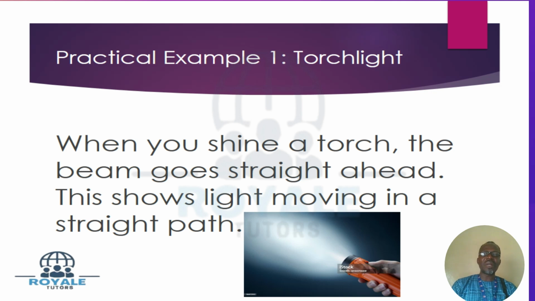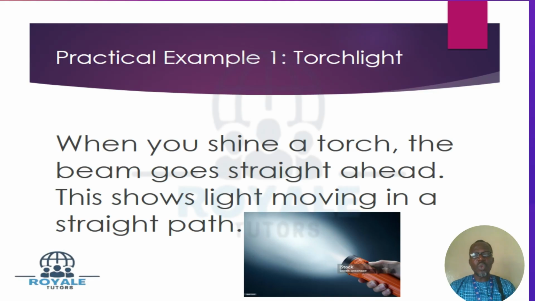Let's look at a practical example. I'm still telling you that light travels in a straight line. So let's look at a practical example to confirm it. You can see a torchlight, see the picture. When the torchlight is put on, see how the light travels. You know, it's not traveling in circular form, or in a curved or zigzag manner, but rather on a straight line.